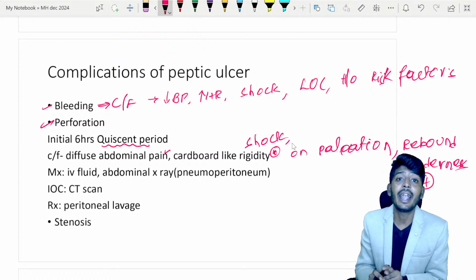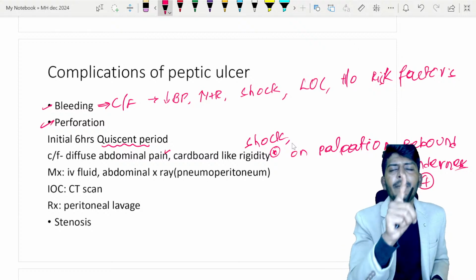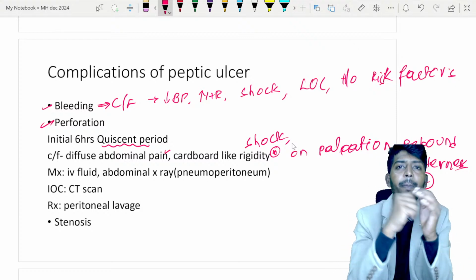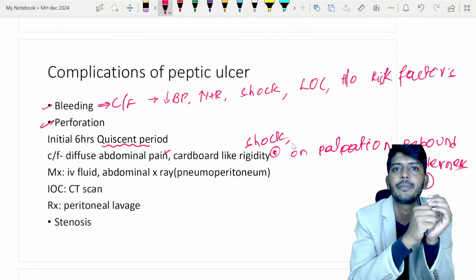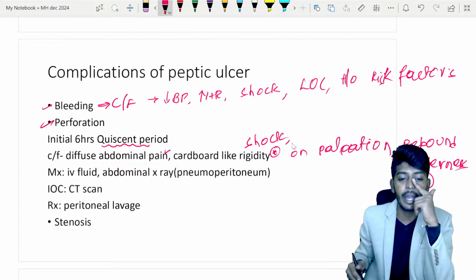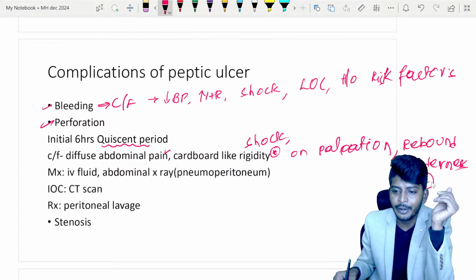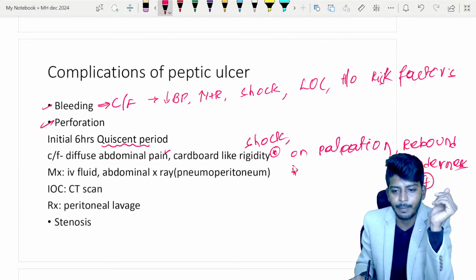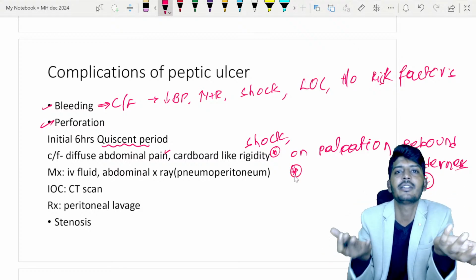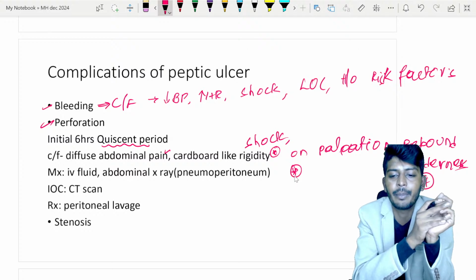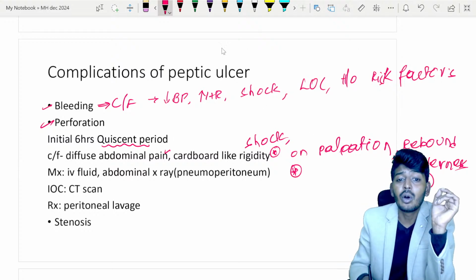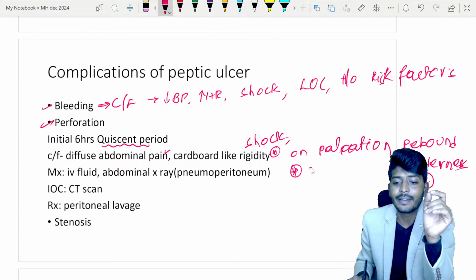And along with that, if you try to palpate these people's abdomen, it is so irritable that the patient will not let you touch his abdomen. Because that much pain will be there. But we will definitely palpate, we won't leave even if the patient says pain, because that is how we have to clinically treat them. So when you do palpate, there will be muscle guarding.